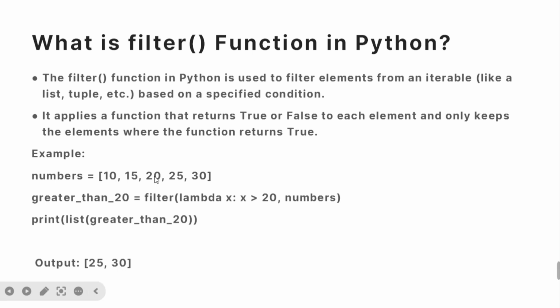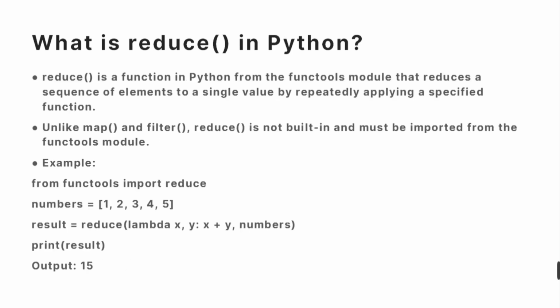The next function is the reduce function in Python. The reduce function is not a built-in function like map and filter are. We have to import it from the functools module. Basically it will reduce the sequence of elements into a single value by applying a particular function.